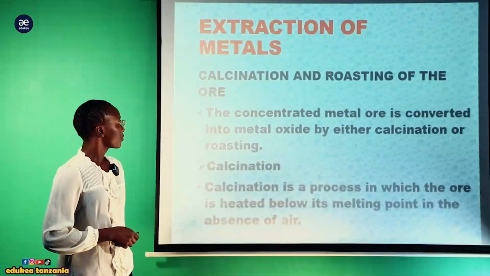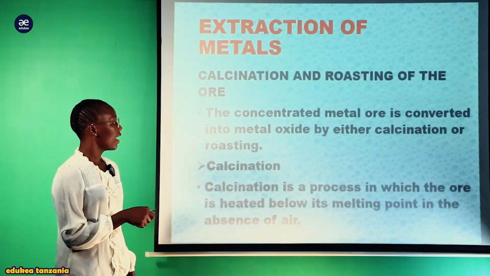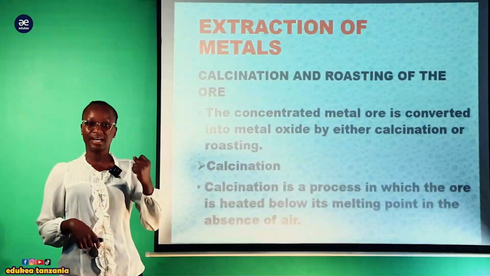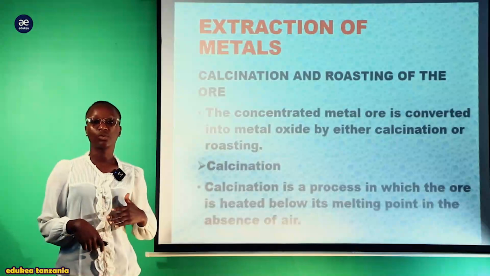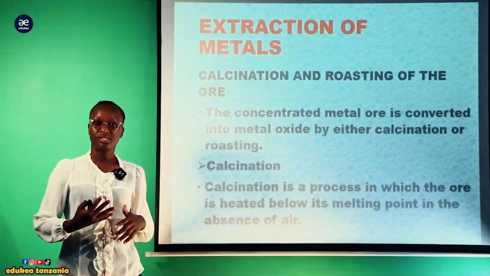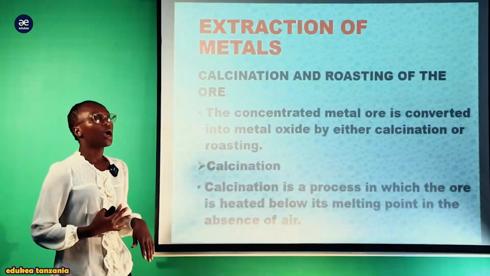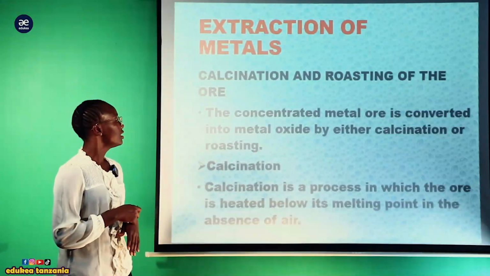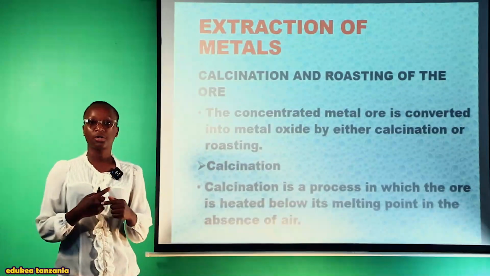Now let us see. The concentrated metal ore is converted into metal oxide by either calcination or roasting. Kwamba kumbe tukishafanya crushing and grinding, tukaja tukaangalia ile concentration of ore, tuka remove impurities, ambapo kwenye concentration tuliona kwamba tuna involve mechanism nzima ya kuondoa impurities kutoka kwenye metal ore. Sasa baada ya kufanya ile concentration of ores, tunakuja kuchukua ile concentrated metal ore, now tunaenda tunaiconvert into metal oxide by either calcination or roasting.